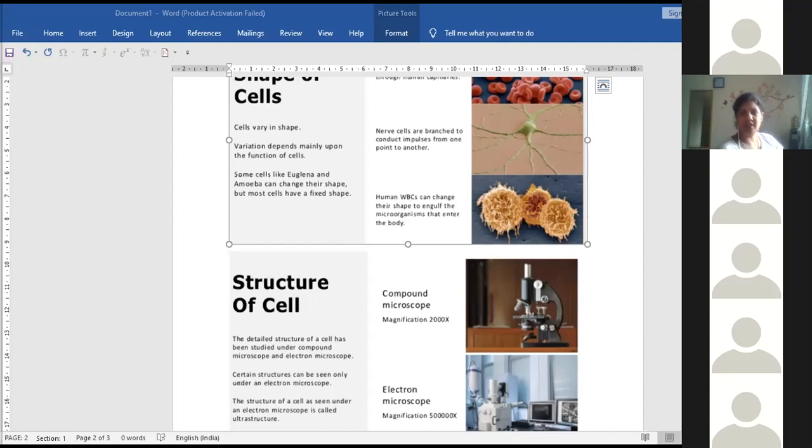Within a fraction of a second, when you touch it, the nerve cells present there gather that information and transmit it to the brain or spinal cord, and the spinal cord gives the information back to the nerves, and the nerve tells the hand to pull back. This process is done so quickly that when you touch, you immediately move your hand back. You don't even think. The information has to be transferred so fast, therefore their size should be longer.